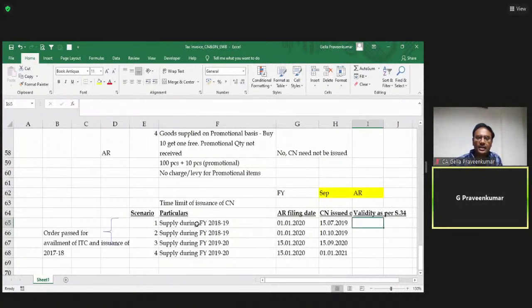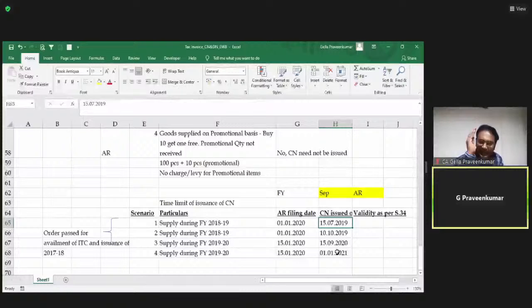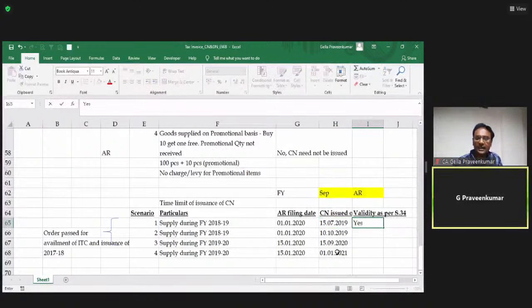Now, when I'm checking this particular aspect, first scenario, my supply is made during financial year 18-19. Annual return is filed on 1st Jan 2020. Credit note is issued on 15 July 2019. Now, for financial year 18-19, September, that is till 6 months, 30th September 2019. Now, this I can say, yes, a credit note issued under section 34 is a valid credit note.